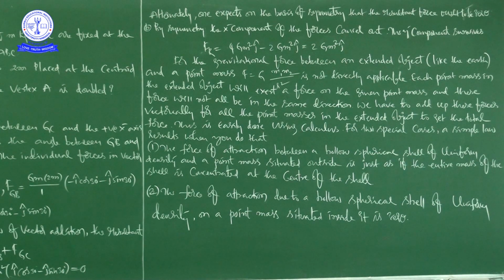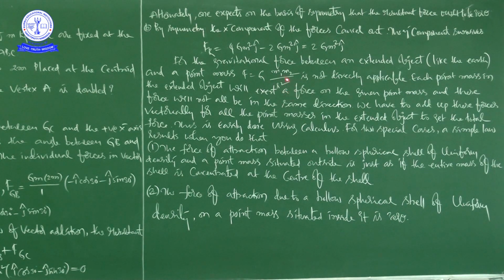Now, for the gravitational force between an extended object and a point mass: capital F is equal to capital G m1 m2 by r square.